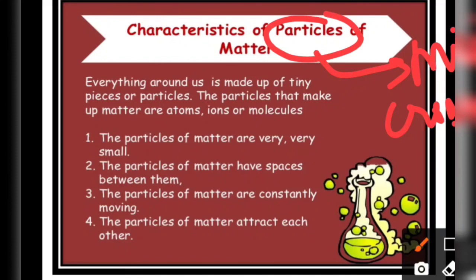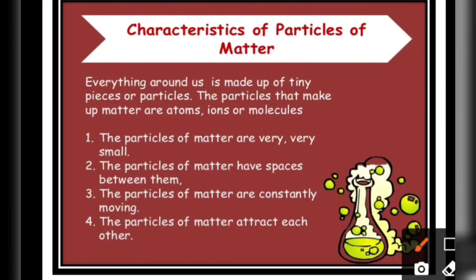So there are other properties related to the particles of matter. Everything around us is made up of tiny pieces or particles, right? The first characteristic of matter is that it is made up of particles. Second, the particles of matter are very small. We cannot see them with our naked eye. We need a high resolving power microscope to check the structure or size of the particles of matter. Third, the particles of matter have spaces between them. We'll check out how we can conclude these points.